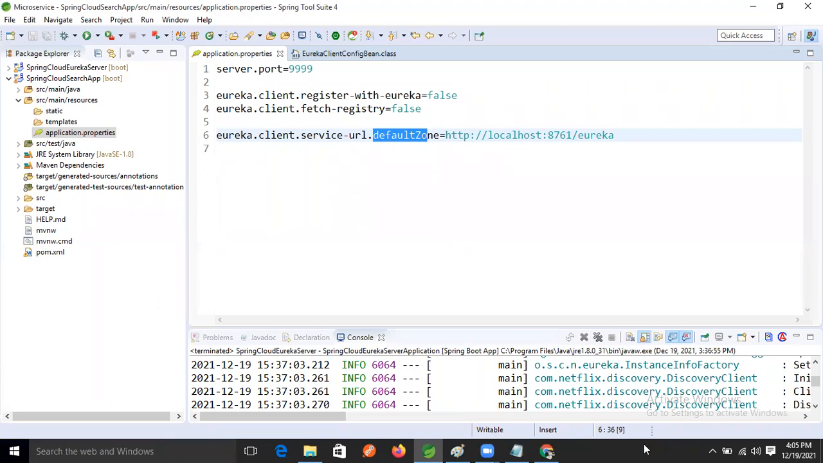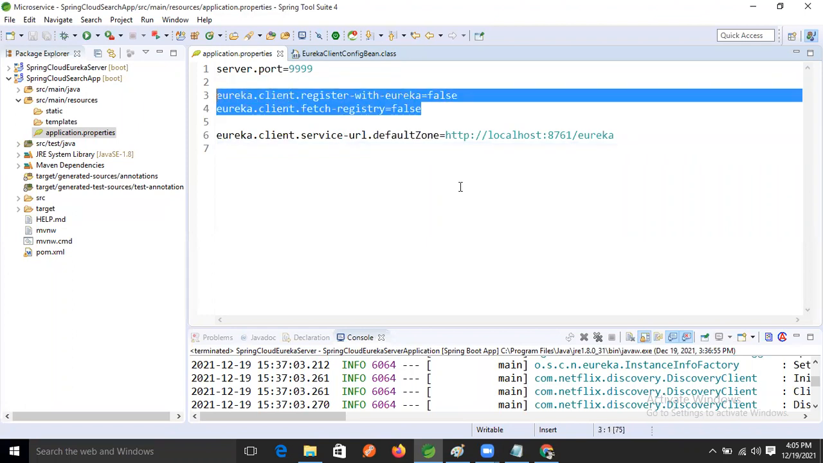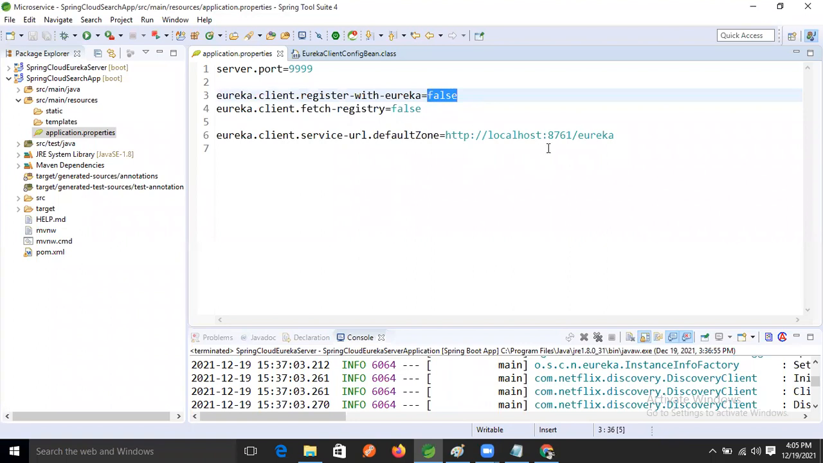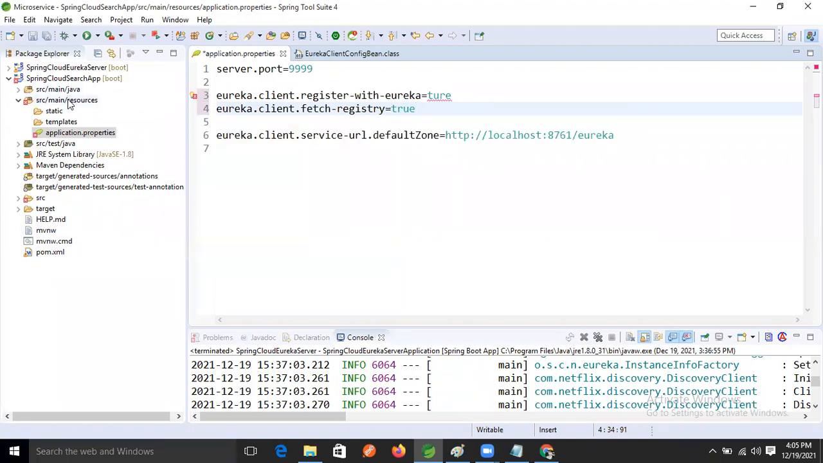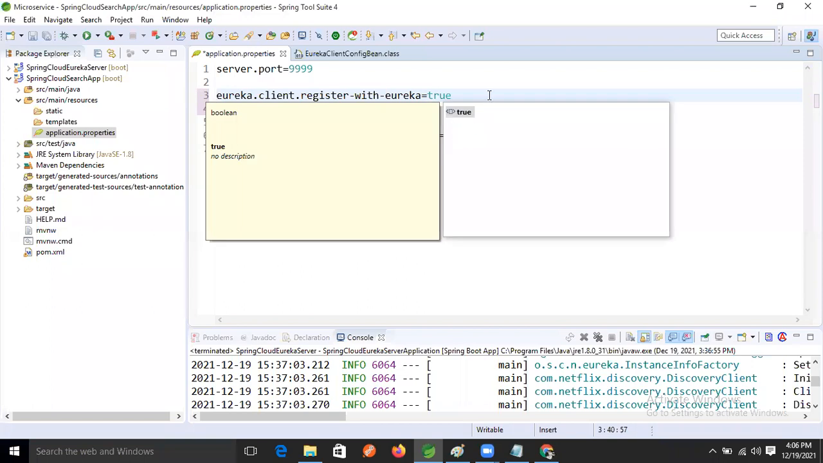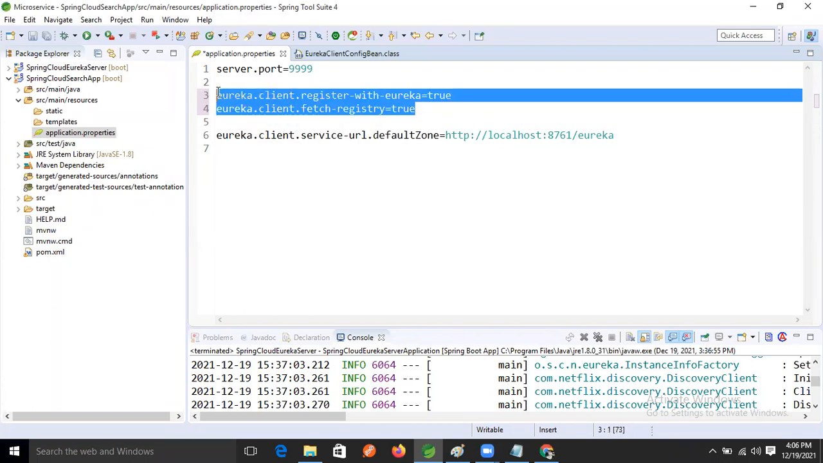Okay, good. So after that, what? Now this property, right? So what I'm doing now, just understand, guys. Until and unless we make it true, then in the Eureka discovery server, our microservices project instance will not be created. In the explanation I gave, right? True, right? We need to explicitly make this property true.